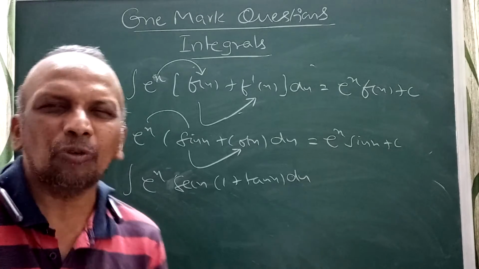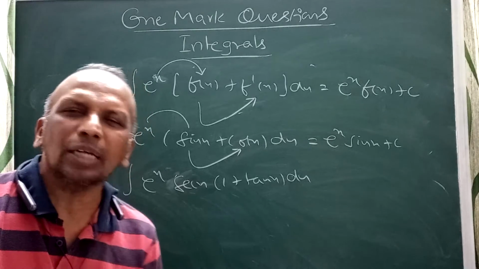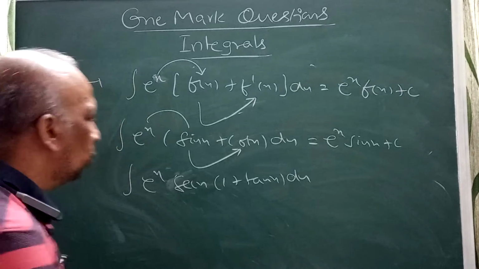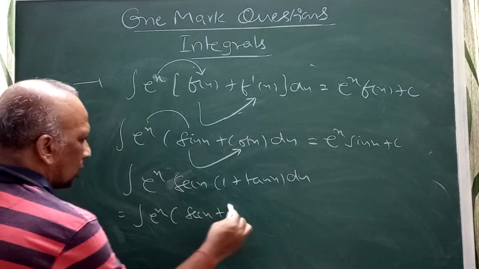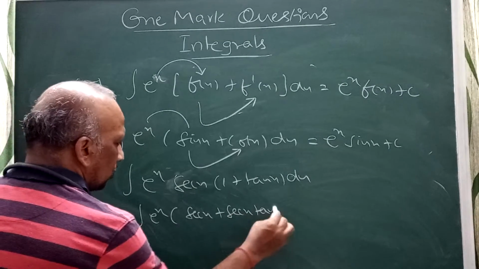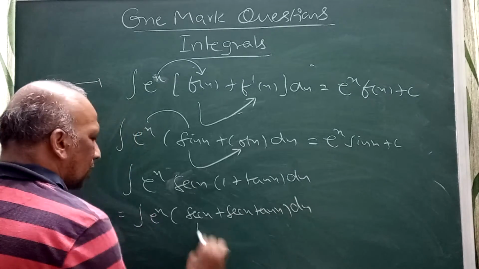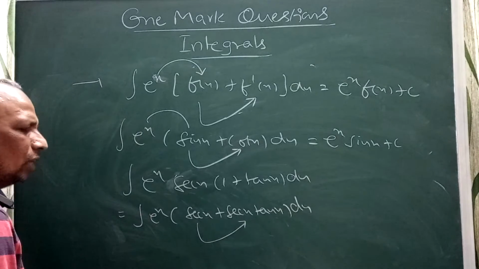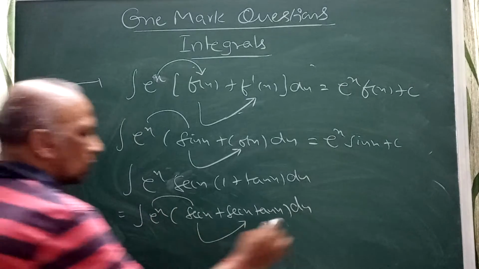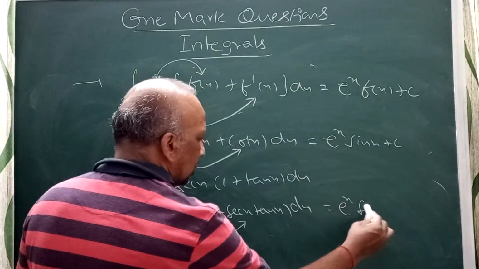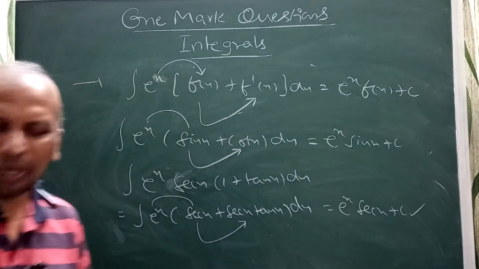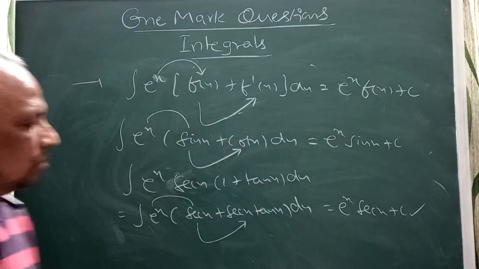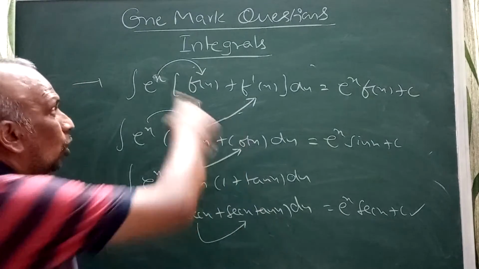E power x secant x into 1 plus tan x dx. When they ask this problem, it is simple. This one I can write as e power x into secant x plus secant x tan x dx, right? The derivative of secant x is secant x tan x, right? Your answer is this into this, so you will get e power x into secant x plus c.